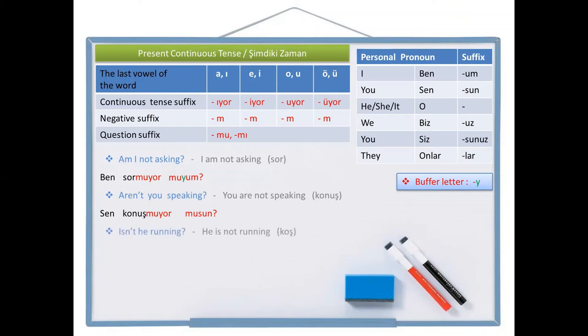Another one. Isn't he running? This is the negative question sentence, and the negative sentence is he is not running, and run is koş. Let's write the negative sentence. He, o, run, koş, negative, and the continuous tense suffix, and the question suffix. There is no personal pronoun suffix for o, so this is the sentence. O koşmuyor mu? Isn't he running? O koşmuyor mu?